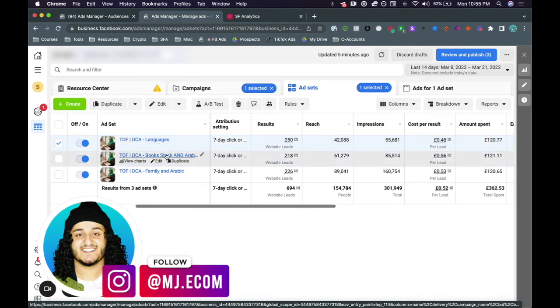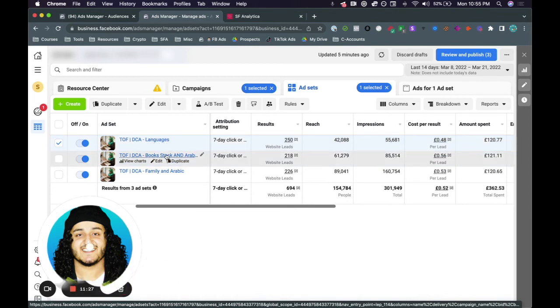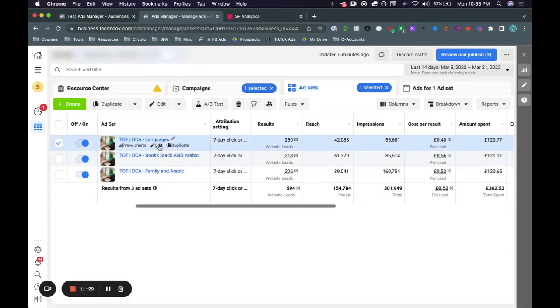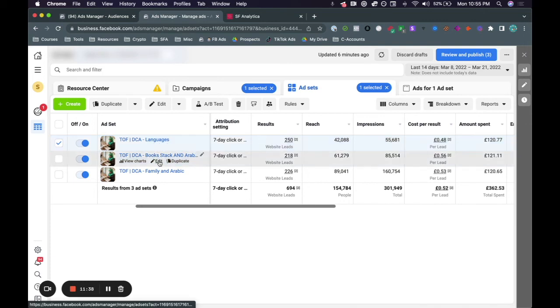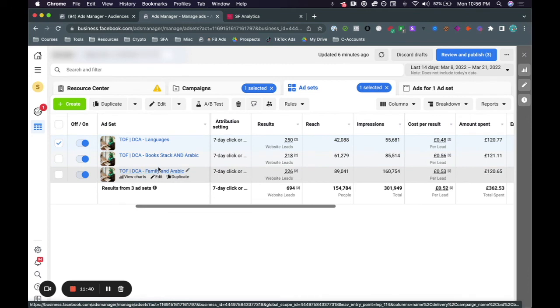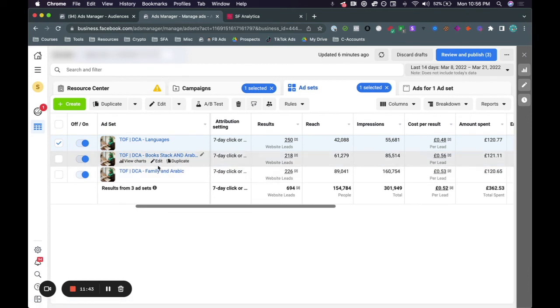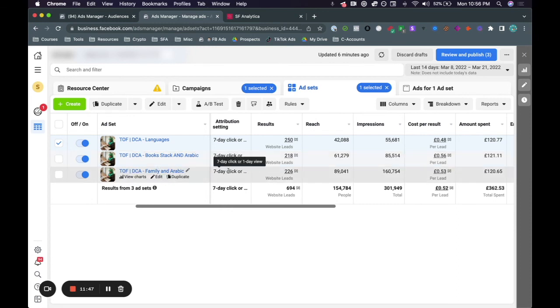Once you actually identified who your ideal audience is, what kind of things they are interested in, such as books, such as family, such as languages, you want to go ahead and add something that, again, is not a personal attribute, but that's still very relevant to the person you're trying to reach. And in this case, for us, it was the Arabic language. We want people who are interested in the Arabic language because our program teaches people how to speak the Arabic language. And these are the results that we've been able to get.